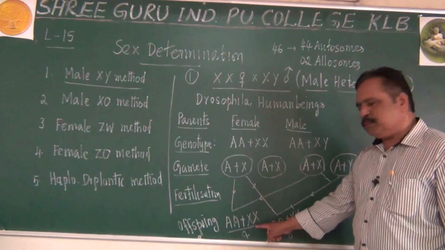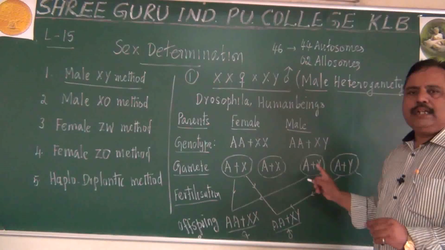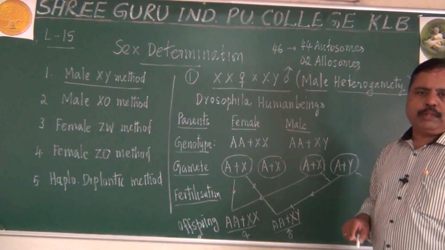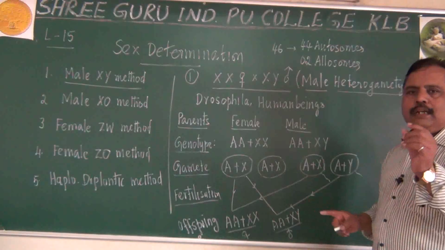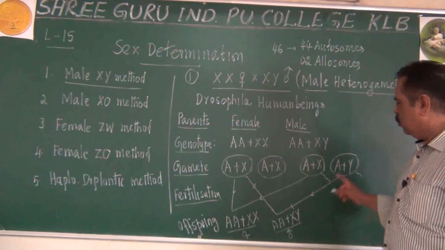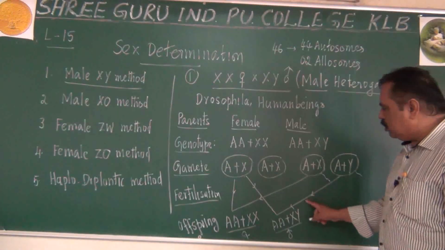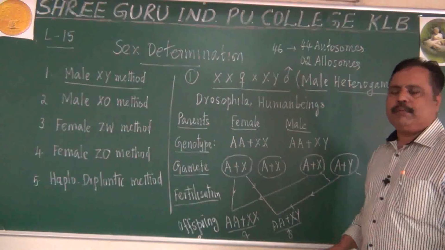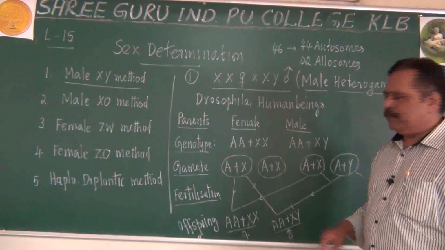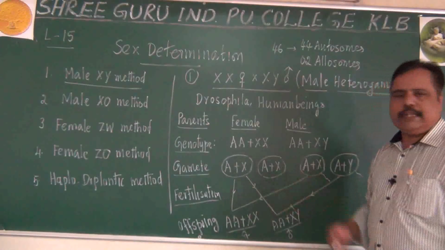A daughter is produced when the egg is fertilized by X-containing sperm. X-containing sperm is called gynogamete. Y-containing sperm is called androgamete. Androgamete fuses here means it will become male. Andro, maleness it is representing. Gyno refers to femaleness, that is XX like this.